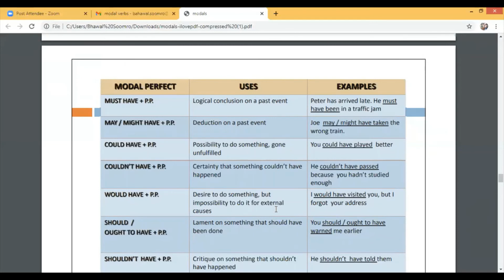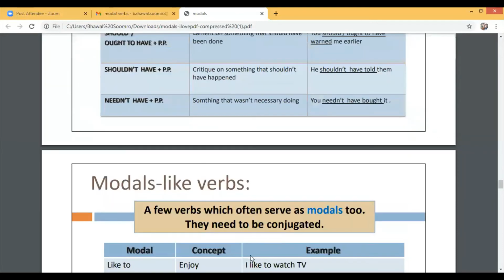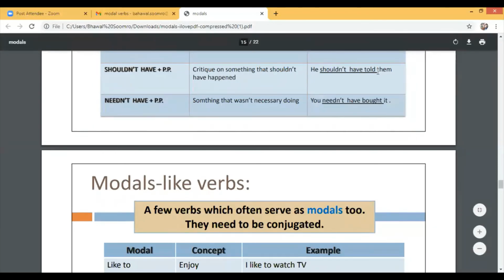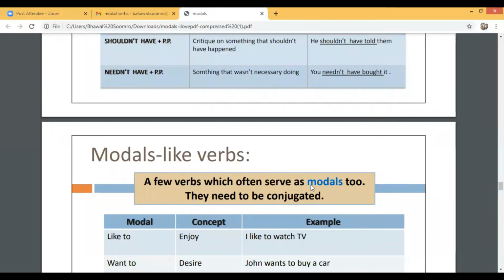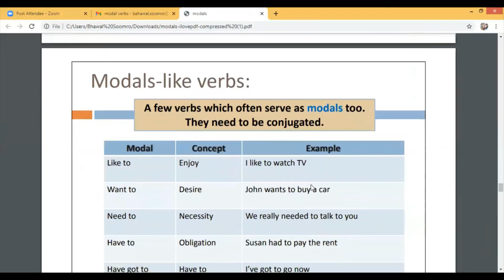Similarly, shouldn't have plus PP, critic on something that shouldn't have happened. You shouldn't have told them. Needn't have plus PP is something that wasn't necessary. You needn't have bought it. Means you did not need to buy it, or you had no need to buy it.